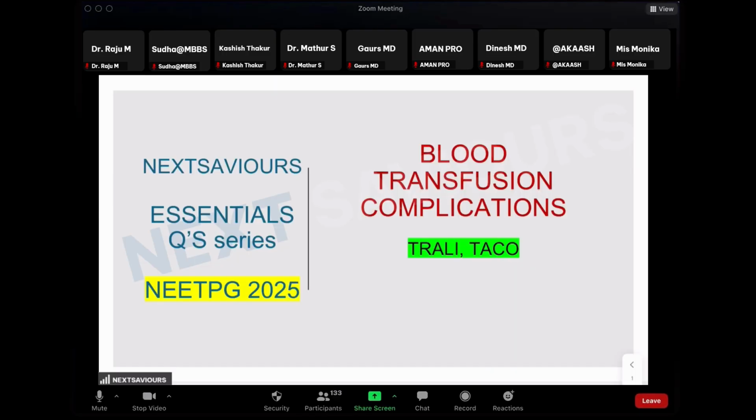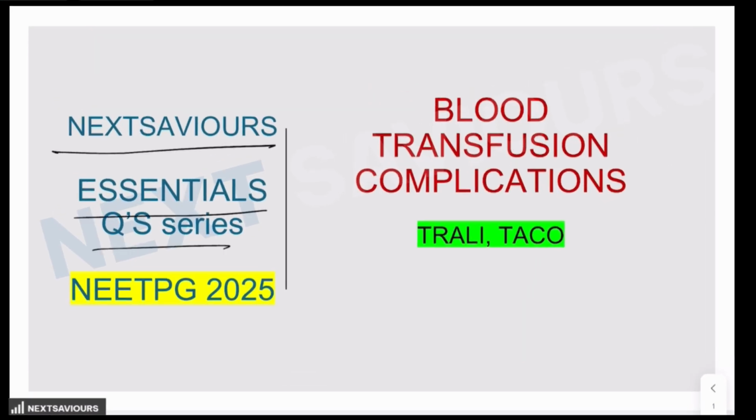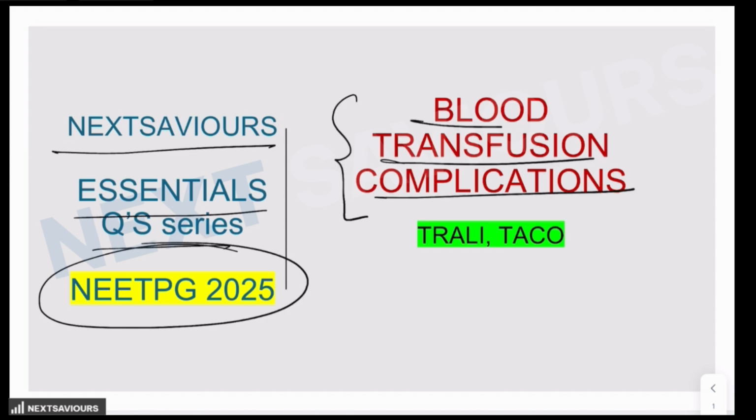Hello everyone, welcome to another session of Next Saviours Essential Question Series, NEET PG 2025. Today we are going to have a discussion on blood transfusion complication reactions. Particularly our focus would be on TRALI and TACO. As you know, recently they are asking questions from this topic very frequently.